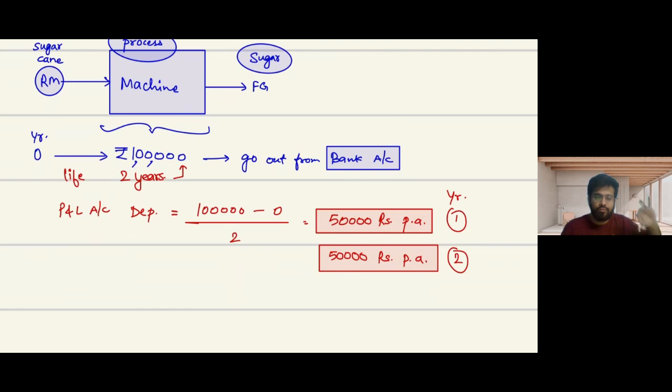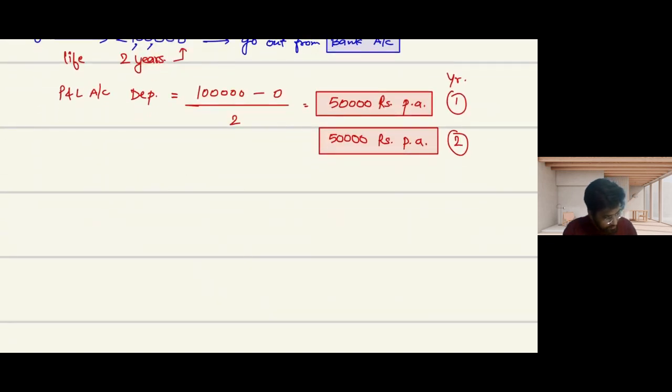It will be out from my books of accounts. Now, what will happen? Let us prepare the profit and loss account of year one and profit and loss account of year two.